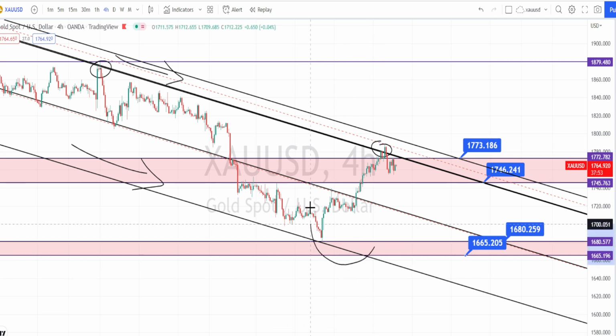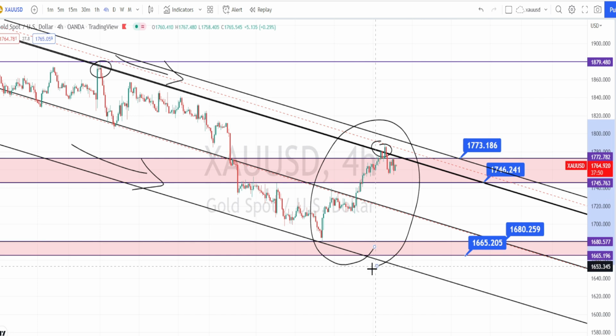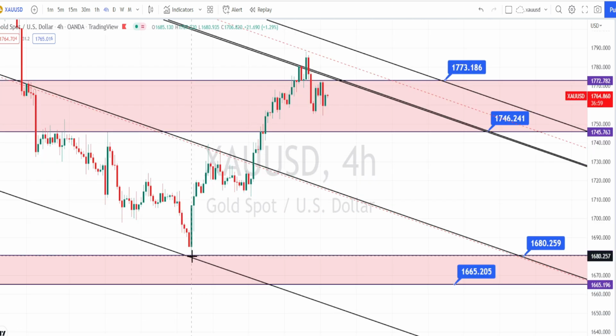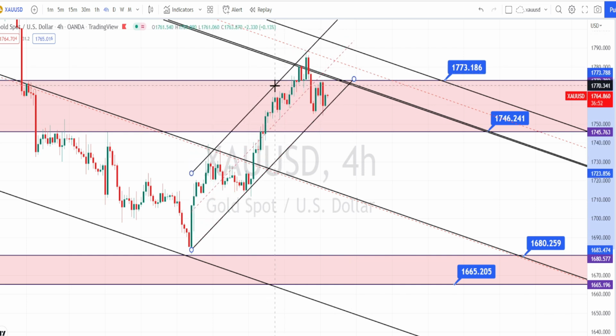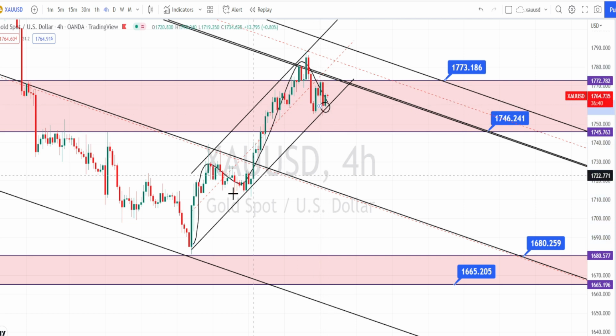And when we look at this area of the price action more closely, I am drawing a channel pattern to understand the current trend of the price action, and based on this channel pattern we can clearly understand that the current trend of the price action is still in a bullish trend. Currently it has tested the support line of the bullish channel pattern in 4 hours time frame, and still it has not broken the support line.